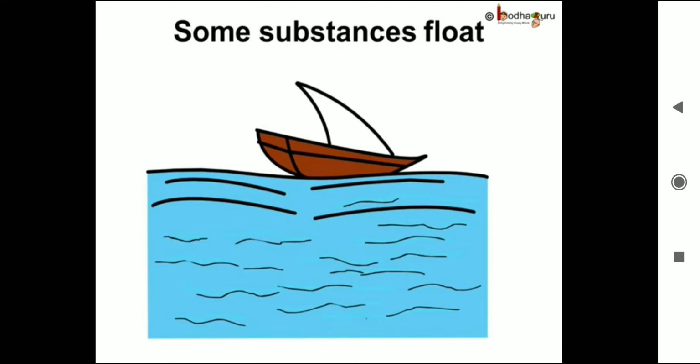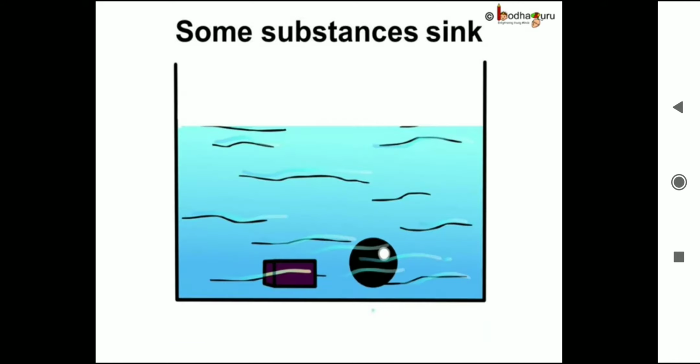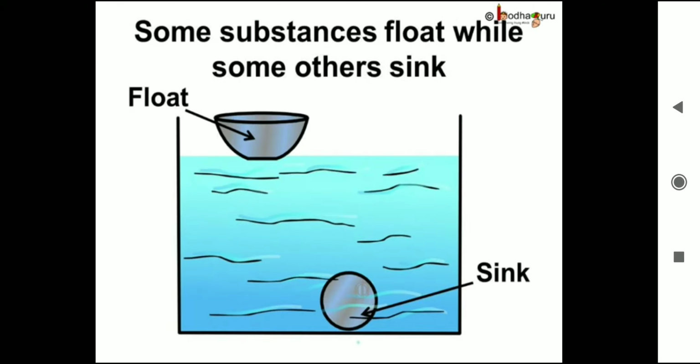Have you wondered why do some substances float while some others sink in water? For example, a big ship can float in water. But if you just put a small iron piece in water or a stone, it sinks. How is it possible? Let us look at this in detail. When something is balancing on top of the water, we say it is floating. If it goes under the water, we say it has sunk.